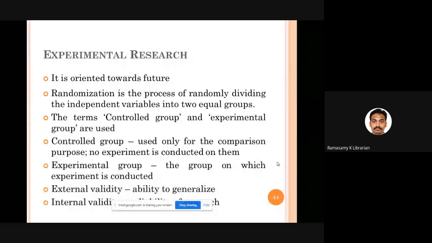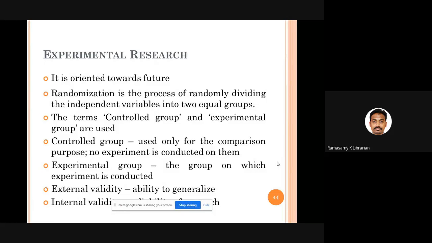Then I was telling you about two groups, the controlled group and the experimental group. What are these groups? The controlled group is a group where we are not going to do any kind of experiment. No testing will be done there. In the experimental group, we do all kinds of experiments and testing. That is the difference between the controlled group and the experimental group.